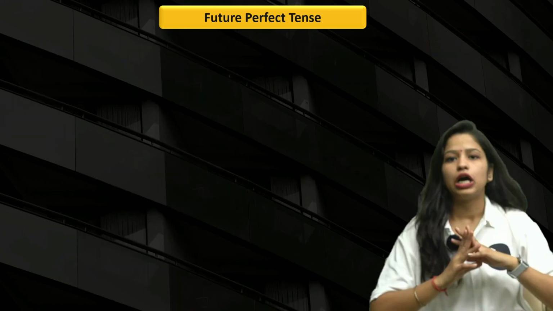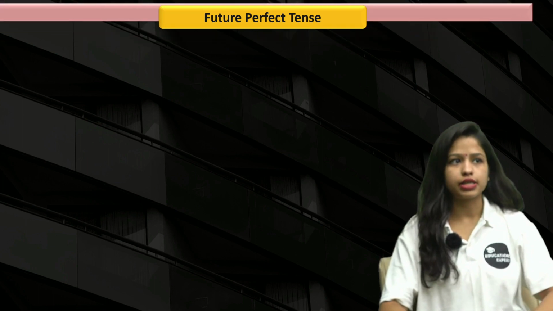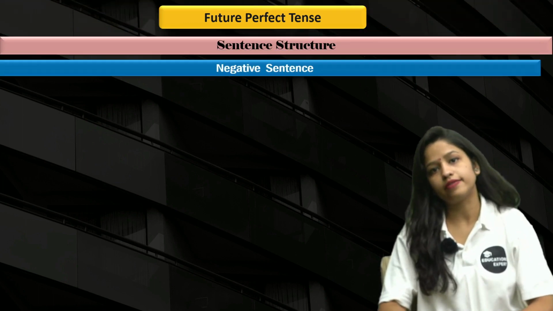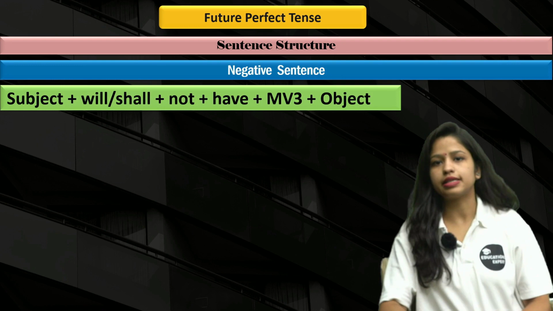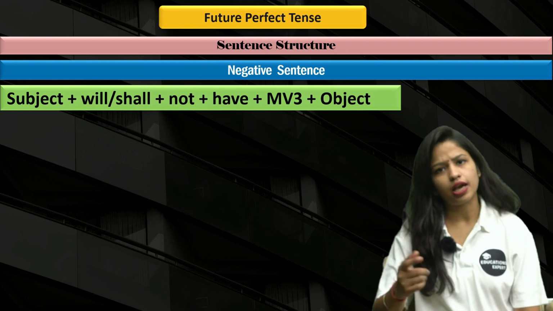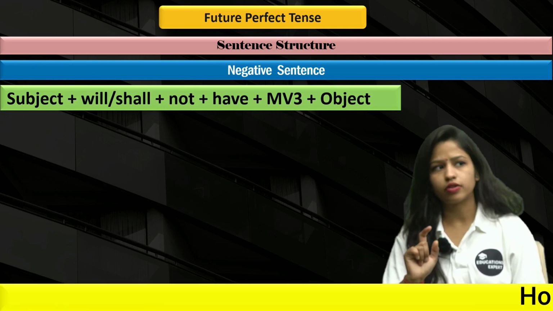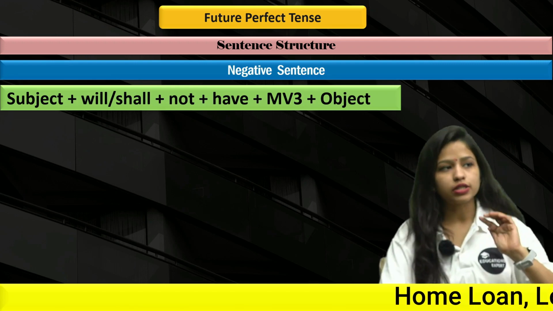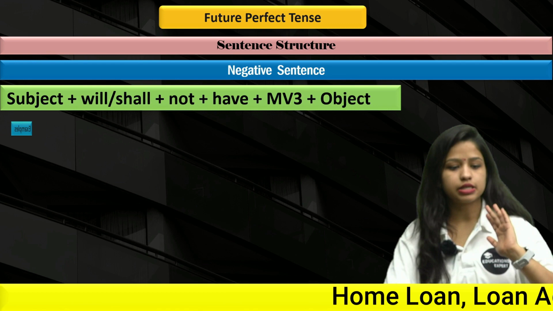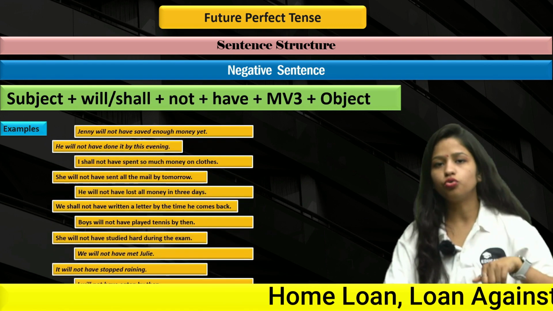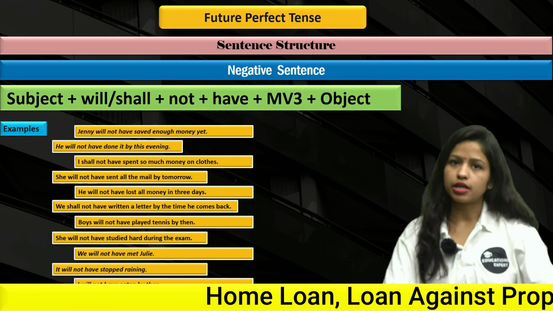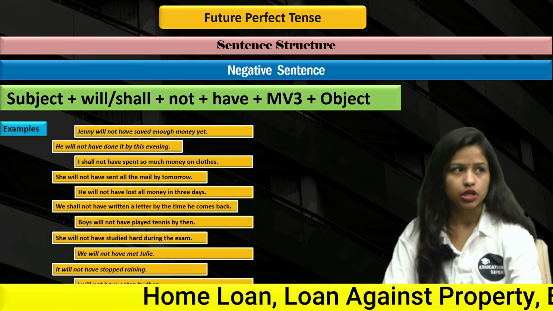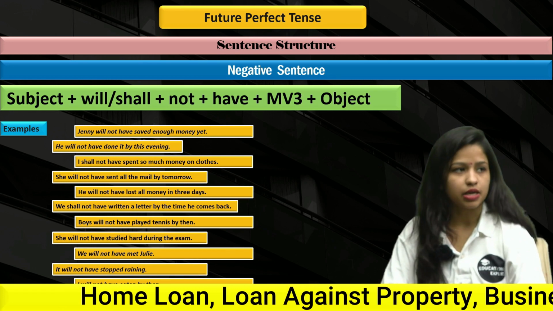Let's move forward. All right, now let's talk about sentence structure for negative sentences. So this is the sentence structure. Subject, will, shall, again same. You just have to put not after the auxiliary verb: not, have, MV3 and object. Now let's quickly jump into the examples, and I know that now you know how to create sentences for future perfect tense. So quickly read out the examples.